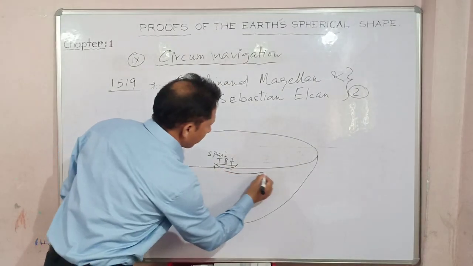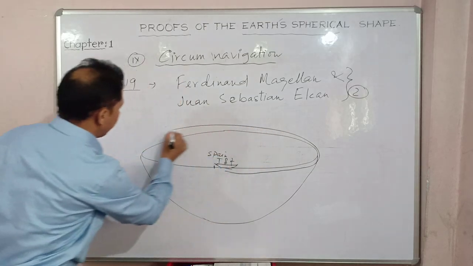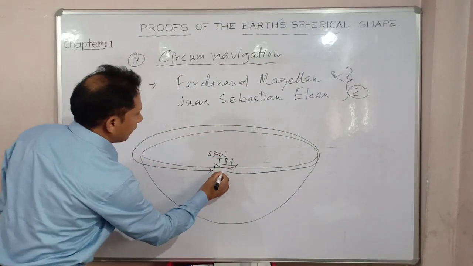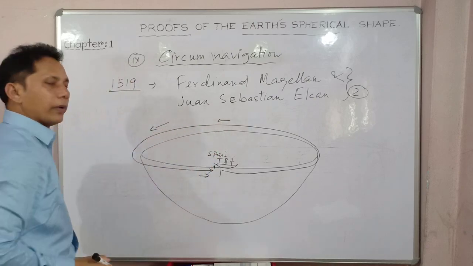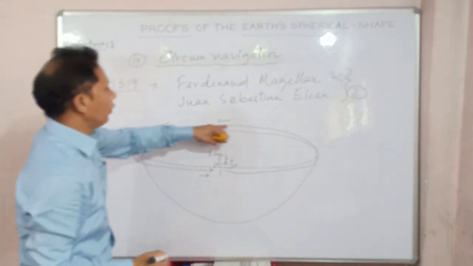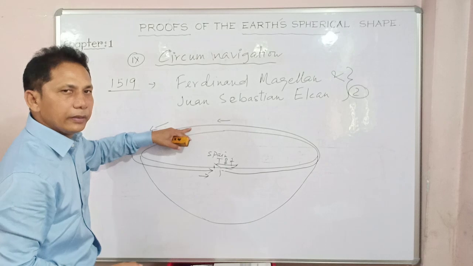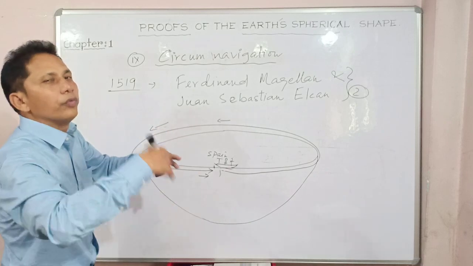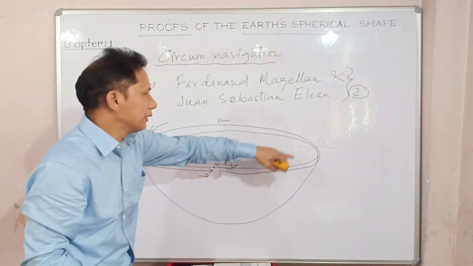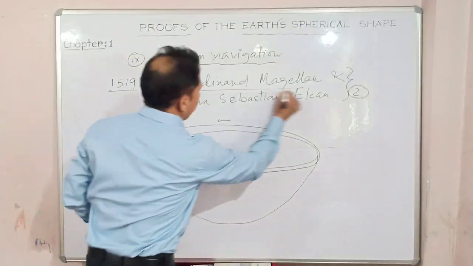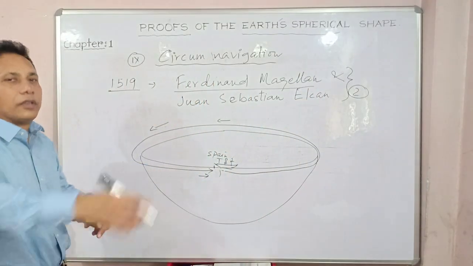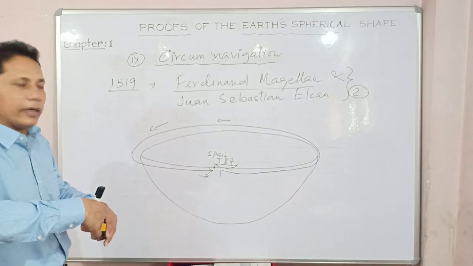They started from one point and circumnavigated the whole water body, and then came back to the same spot. And on their journey they nowhere met any sharp edge to fall down. So this is an excellent proof done by these two, especially by Magellan, that Earth is circular.